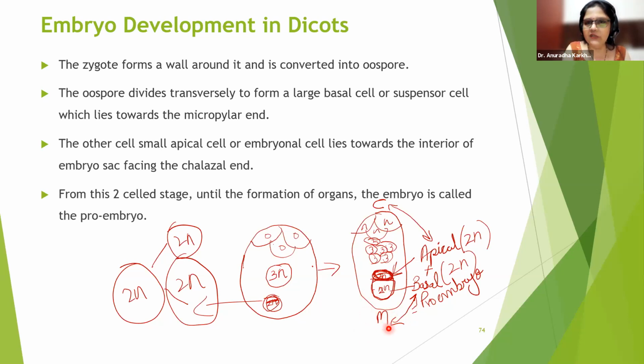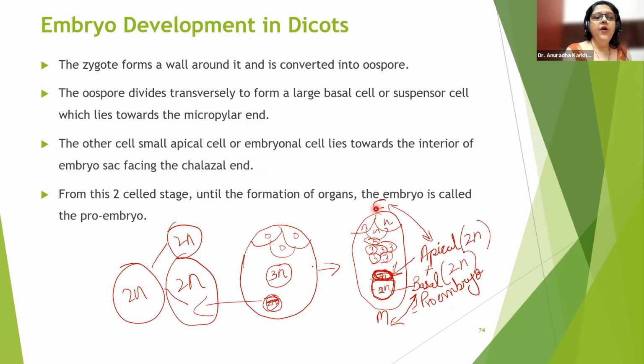This micropyle is towards the lower end. So we believe, yeah, because it is at the lower side, we call this as the basal end. We agree to it, correct? Then they say the other cell, which is the small apical cell or the embryonal cell, lies towards the interior of the embryo sac, facing the chalazal end. So you know this is the interior of the embryo sac facing the chalazal end. So this language is clear of your NCERT. No difficulty in understanding this.